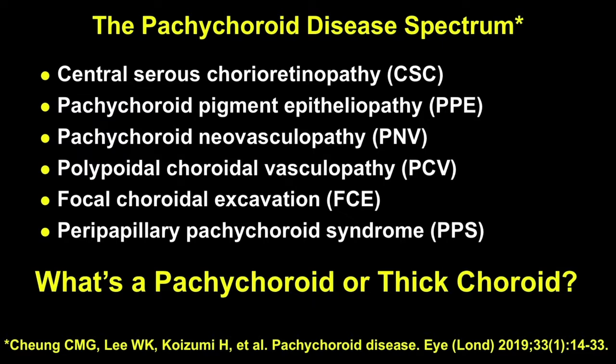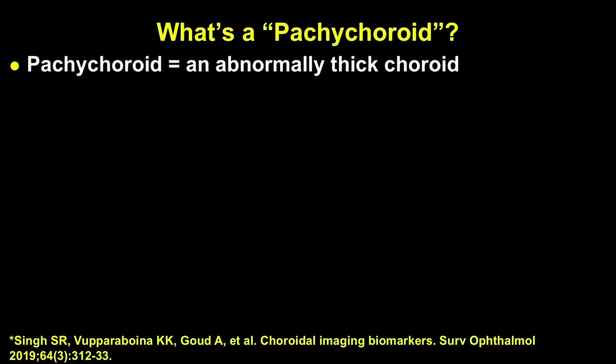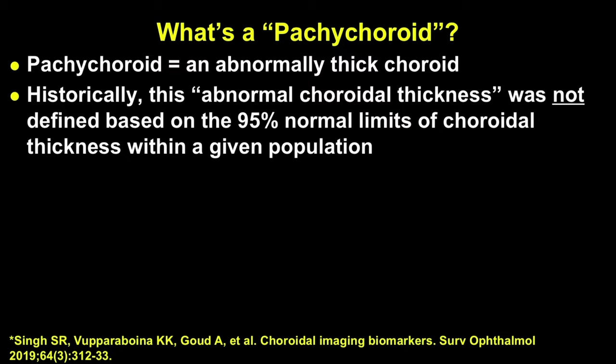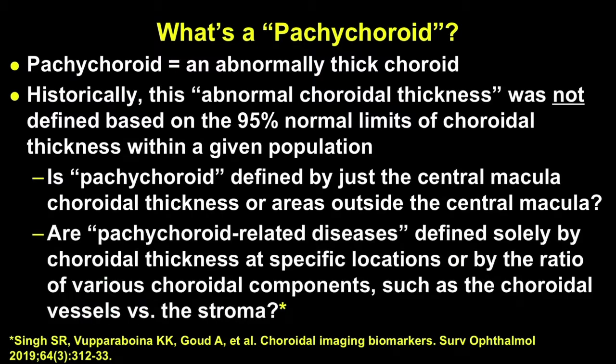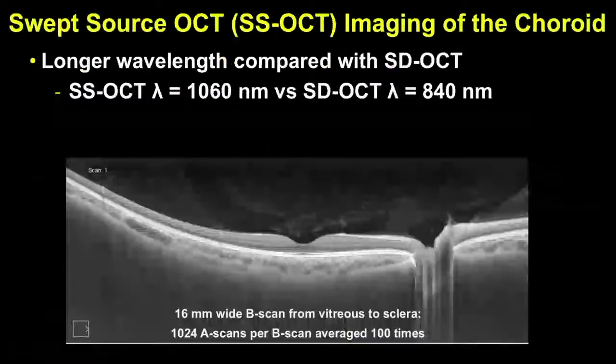But what is a pachychoroid? Well, it's an abnormally thick choroid, and historically, this has not been defined based on 95% normal limits of choroidal thickness within a given population. So there are several questions. One, is pachychoroid defined by just the central macula or the area outside the macula? And are pachychoroid-related diseases defined solely by choroidal thickness at a specific location, or by the ratio of various choroidal components, the vessels versus the stroma?